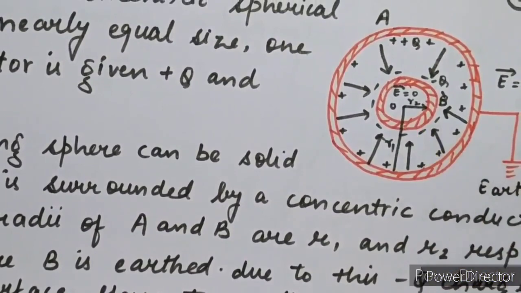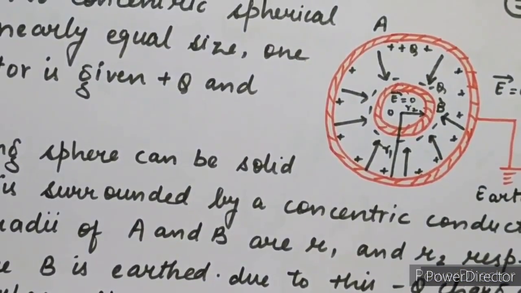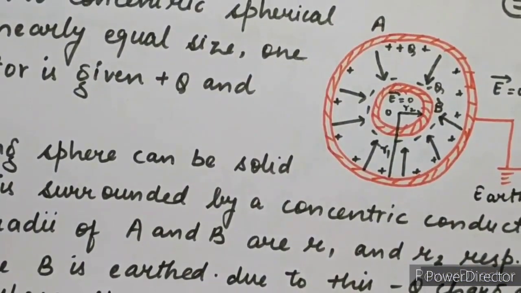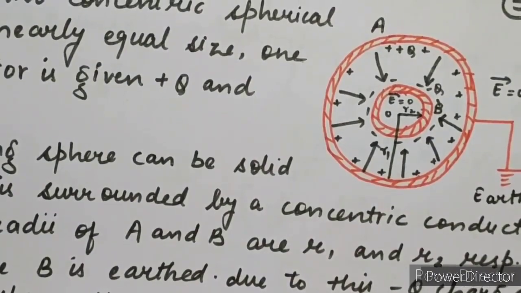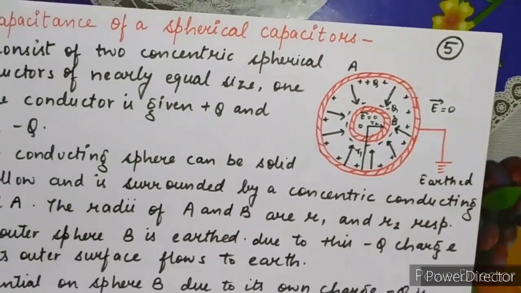This is the value of potential on the sphere B due to its own charge, minus Q. This is our equation 1.